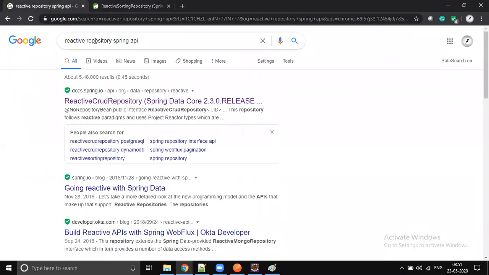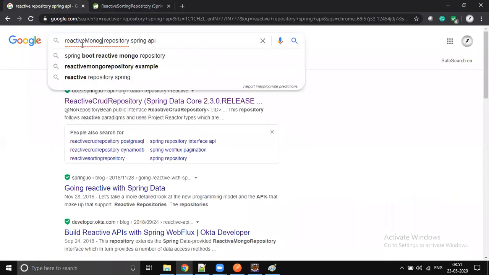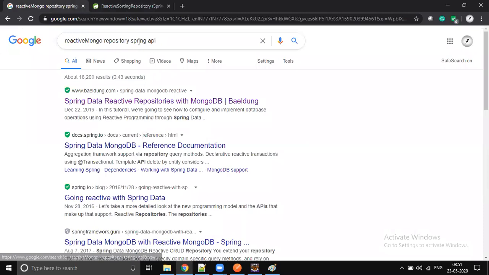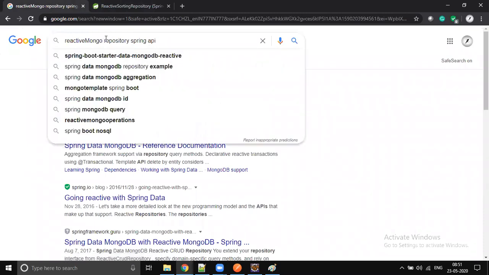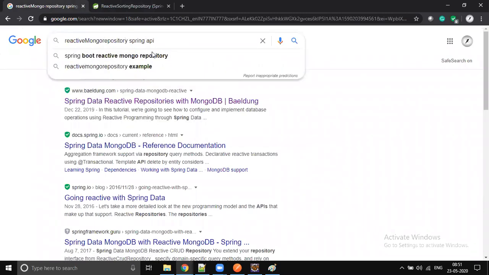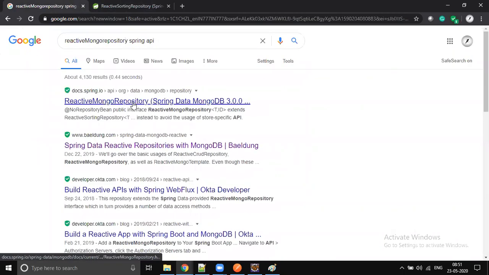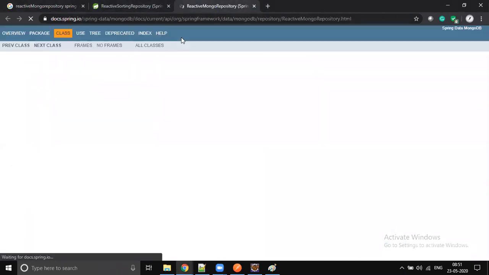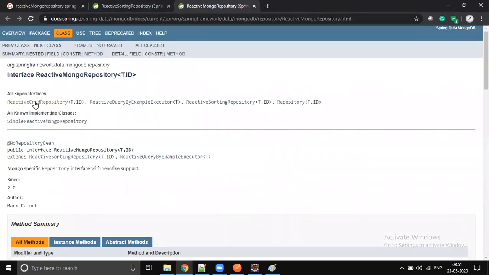I should go to Google and type reactive Mongo repository. So this is dedicated to MongoDB, and this is what we're going to use. Reactive Mongo repository API. This is for reactive purposes.